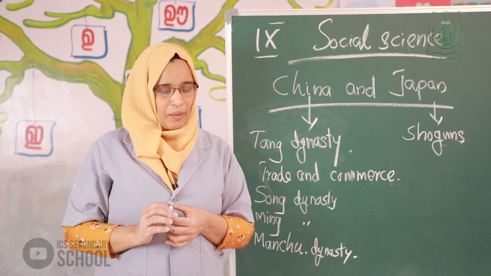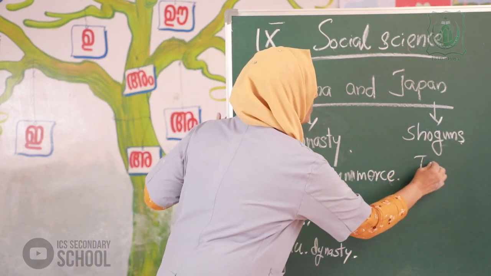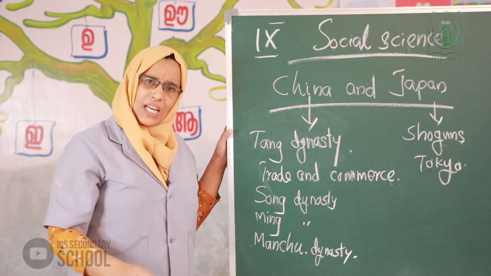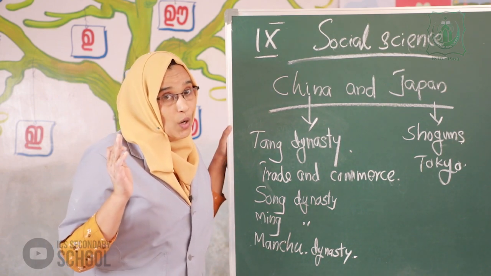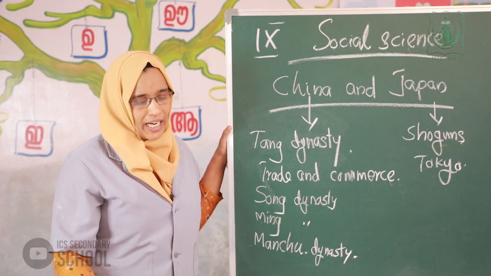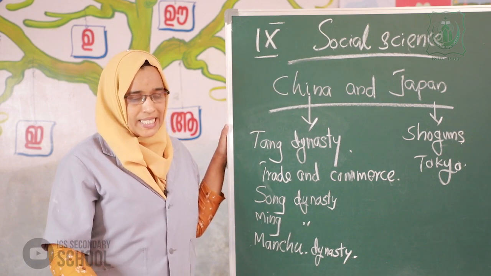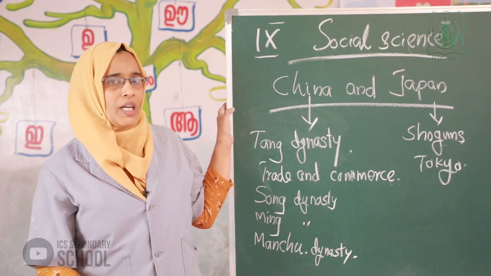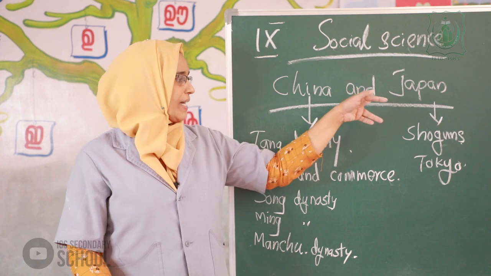At that time, Tokyo was the capital of Japan. At that period, Tokyo emerged as the center of power. That's the point. Listen: China and Japan in the medieval period.